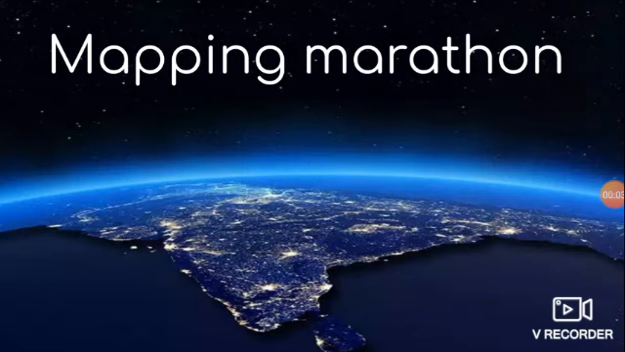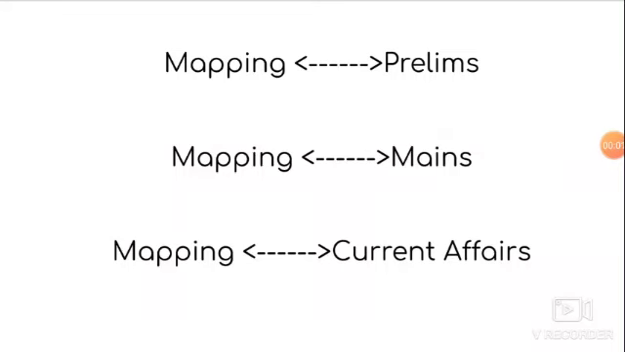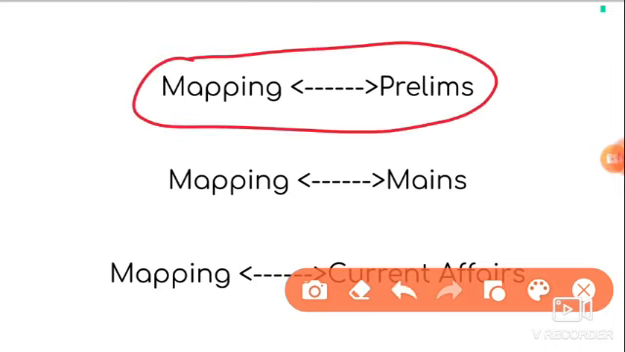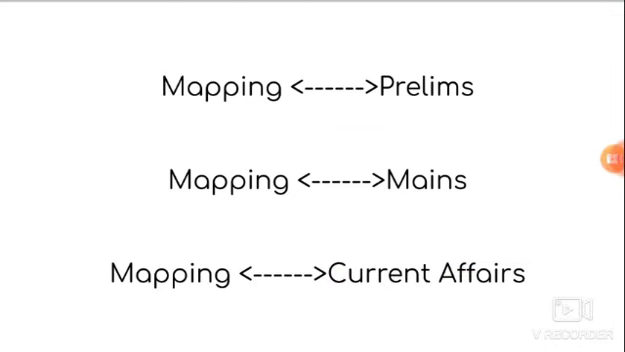Before going into further details, let us know why mapping is that important for UPSC. Let me explain it in a sequential order. First, let us know the significance of mapping in prelims. Mapping contributes on an average 20 to 25 marks in prelims. And I don't think I have to mention the importance of that number in clearing prelims nowadays.